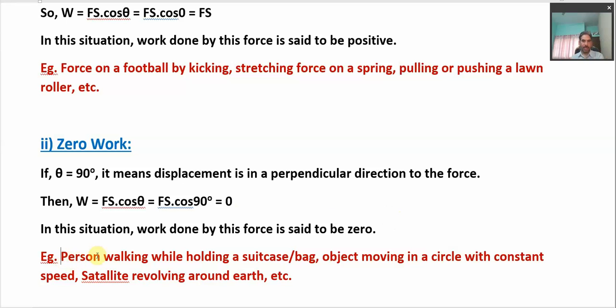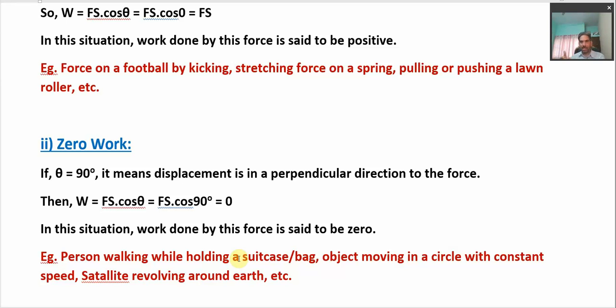You can think about a person who is walking while holding a suitcase or a bag. Suppose that a person is holding a bag and is walking on the road. So that means the person is applying force on the suitcase in order to hold it in the upward direction, whereas the motion of the person along with the bag is in the forward direction. So the force applied in the upward direction is holding the bag at one position, right?